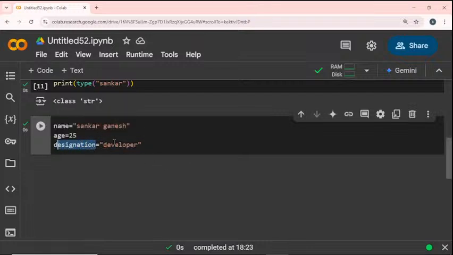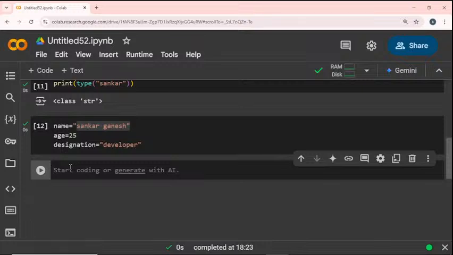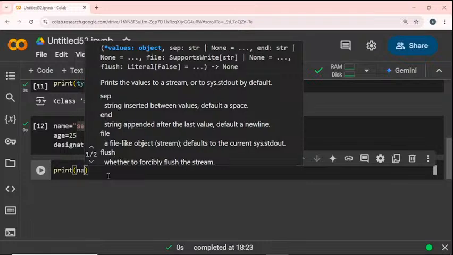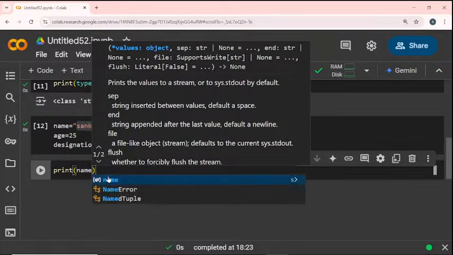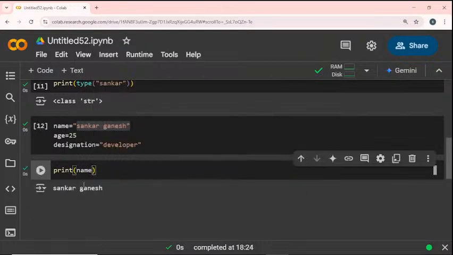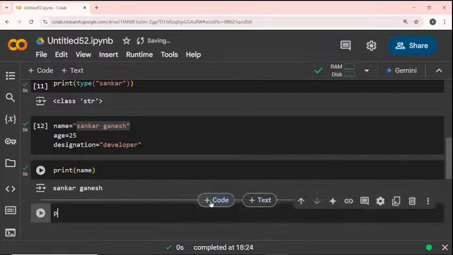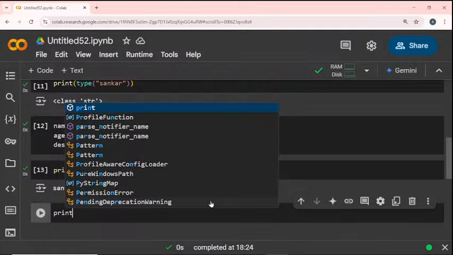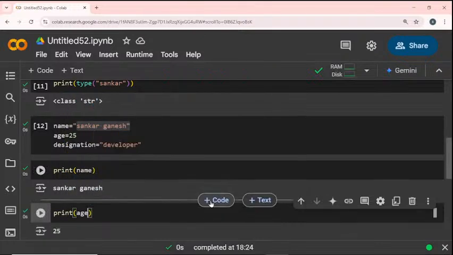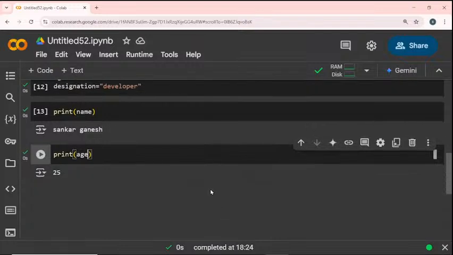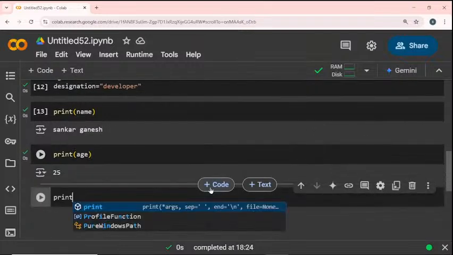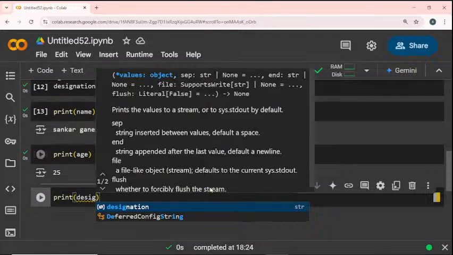Once I want these values as output, I call the particular variable name, and only then will the value be executed. So I print the name variable, and my name Shankar Ganesh will be executed. Same like that, I print the age, that is 25. If I print the designation, my designation, developer, will be executed.